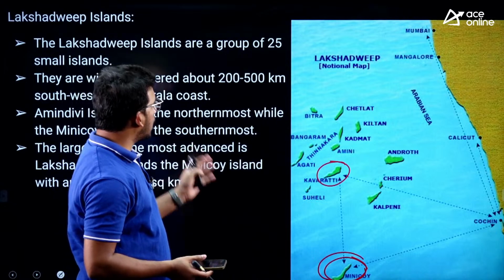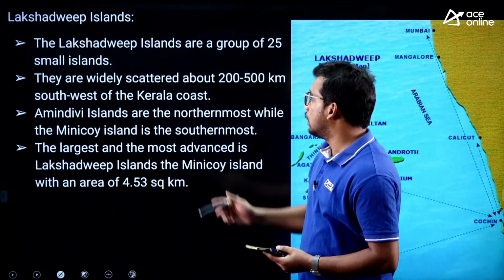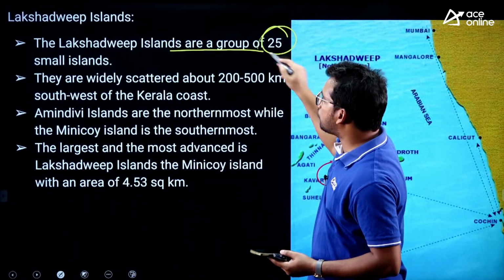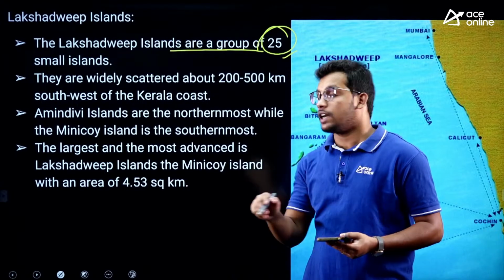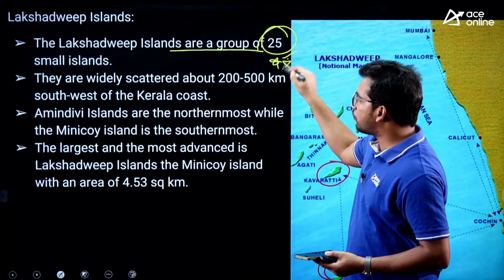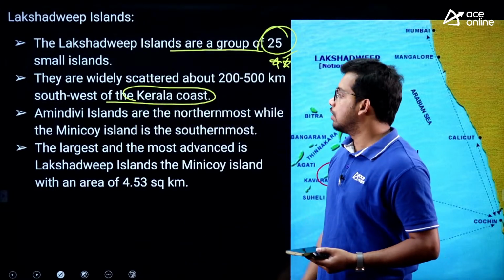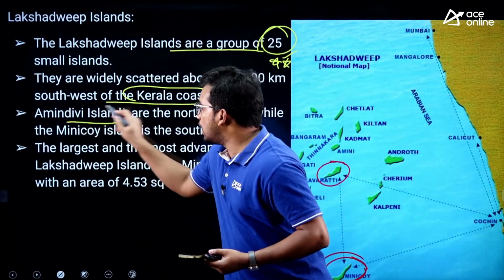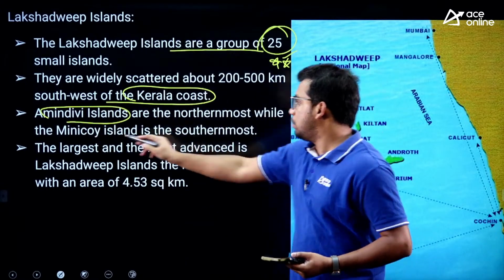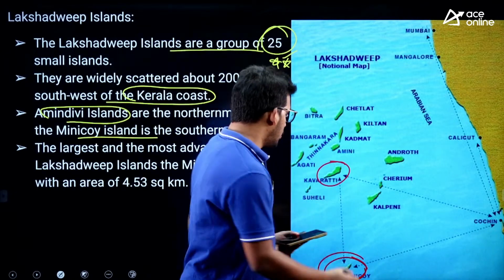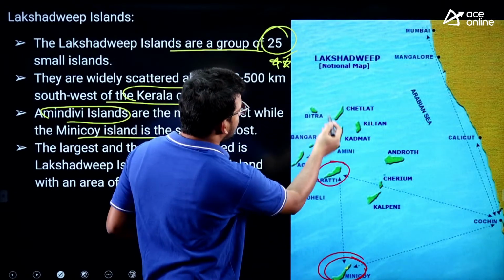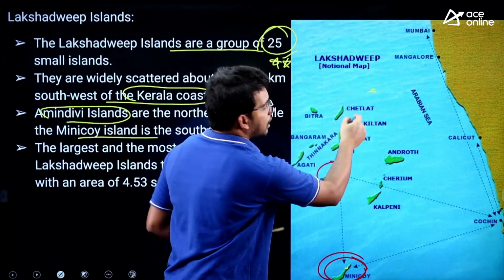And as I said, Lakshadweep has 25 small islands. The total islands located in Lakshadweep are 25, we have to remember. It is located off the Kerala coast, west coast, right. And Amindivi islands are the northernmost. We have seen Minicoy is the southernmost, and Amindivi is somewhere here, the northernmost.